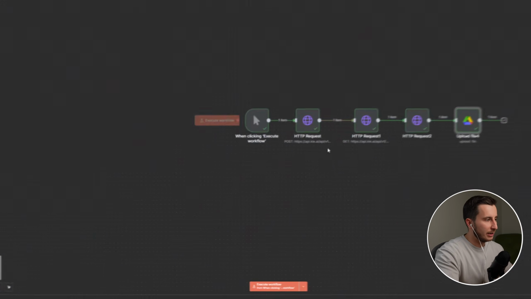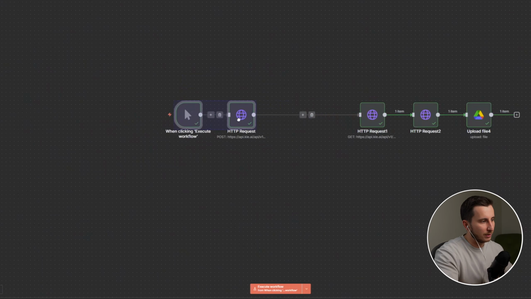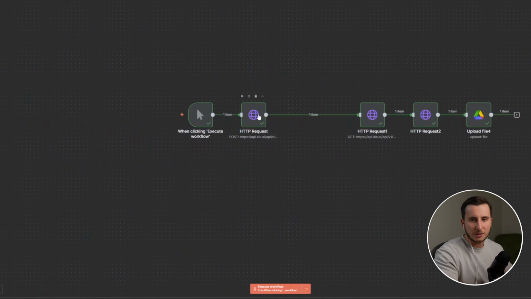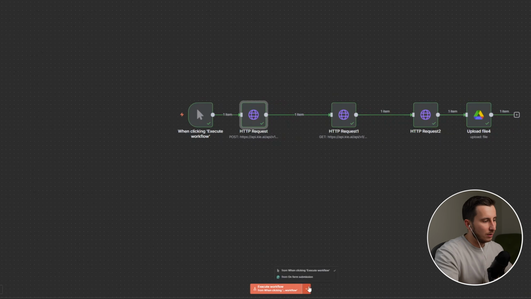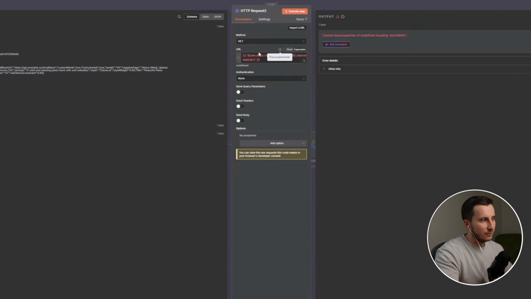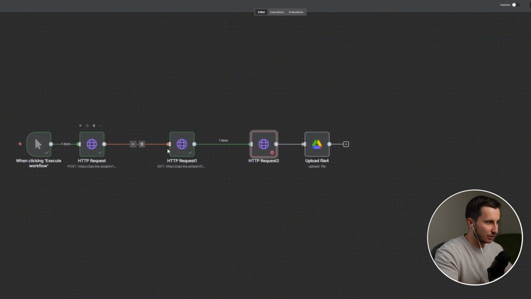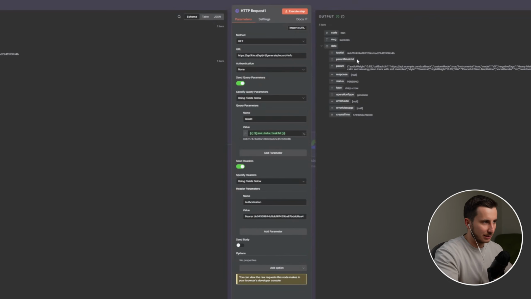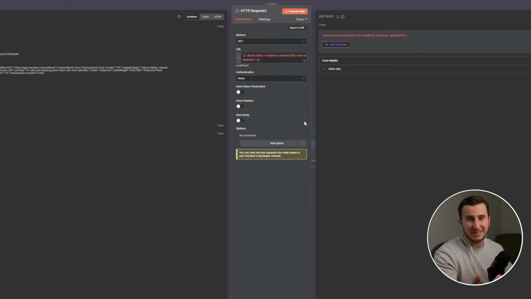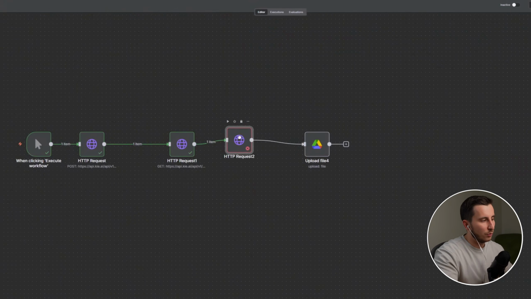The only difference is that from this moment to this moment, there will be some time, because whenever we launch this operation, we're going to check the status, and the status will tell us that this is not ready yet. So if I launch it right now, I get an instant error. The reason for the instant error is "cannot read properties", because there is no single URL created yet. So we have launched this one, we check the status, and the status in this case is null or pending. The operation hasn't even started, it's just in an order, it's pending. And of course we don't get the result.